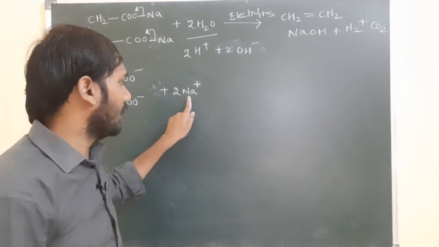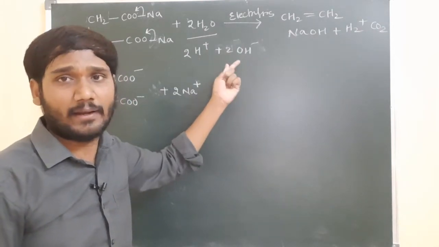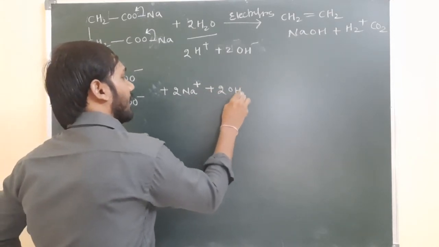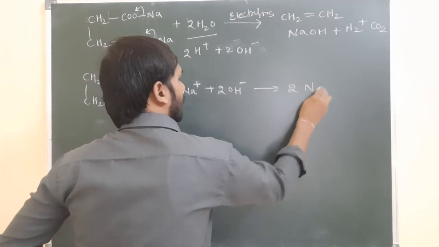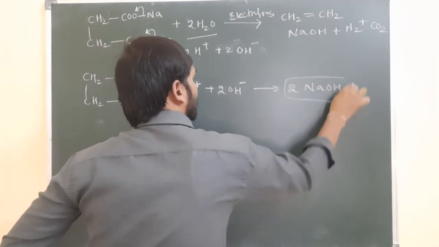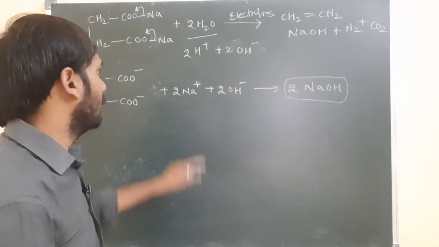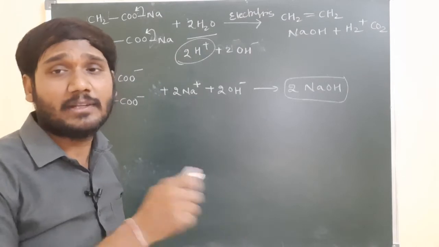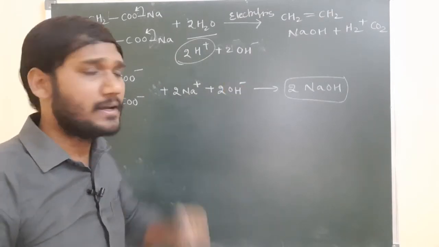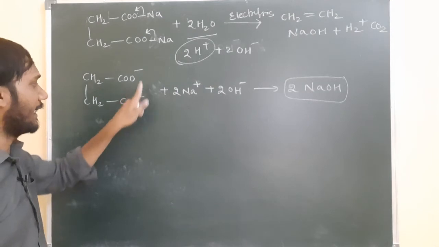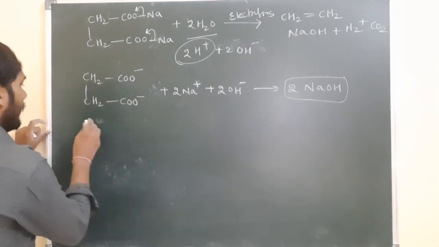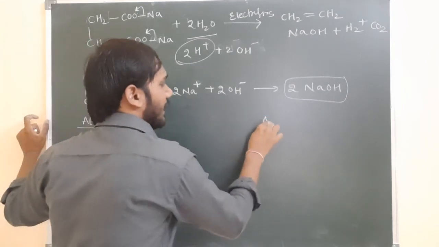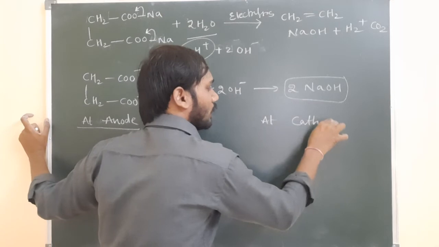Now here, sodium how many? 2 sodiums. Here, hydroxides how many? 2 hydroxides. So these 2 sodiums and these 2 hydroxides will combine forming sodium hydroxide. 2 moles of sodium hydroxide are forming. One of the products is completed. Next, what is there here? H plus. H plus is a cation. Cations will go towards the cathode side, and anions will go towards the anode side. So let us see what reactions are possible at the anode and at the cathode. This is at the anode and this is at the cathode.